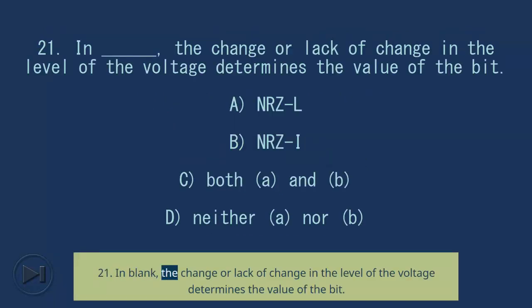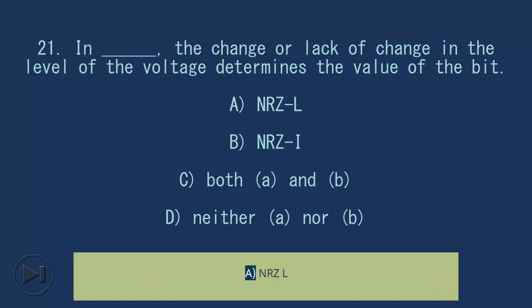21. In blank, the change or lack of change in the level of the voltage determines the value of the bit. A. NRZ-L. B. NRZ-I. C. Both A and B. D. Neither A nor B. Answer, B. NRZ-I.